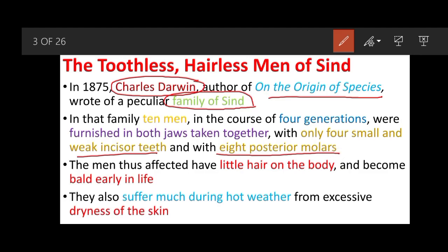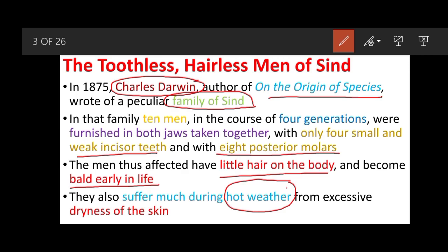The men thus affected have little hair on the body, almost no hair on the body, and become bald very early in life, and thus they are called toothless, hairless men of Sind. They also suffer much during the hot weather. When the weather is very hot, their skin becomes excessively dry, because they cannot sweat.